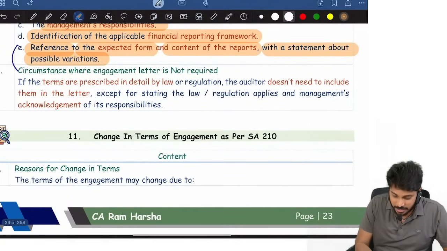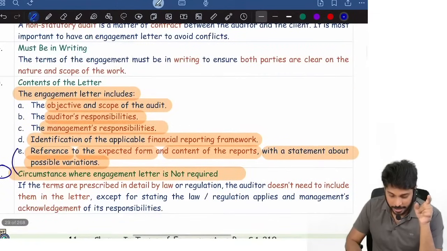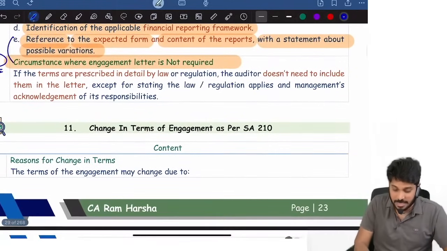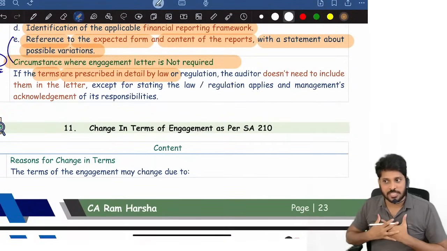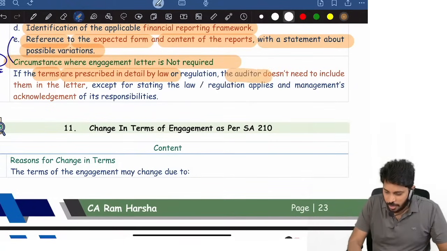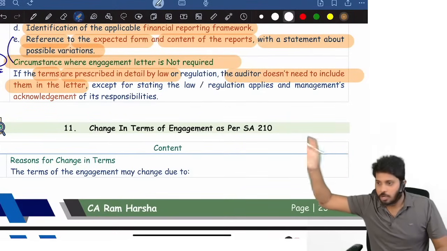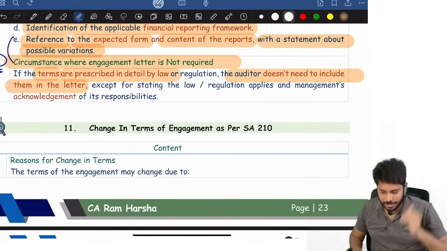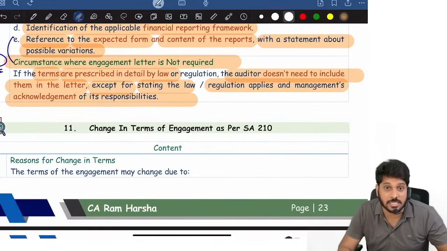Now, there are some circumstances where engagement letter is not required. In exam, they can ask you this point also. Like they'll ask you, what are the contents of engagement letter? Under what circumstances engagement letter is not required? For example, if terms are given in law in detail, law and regulation, suppose we are doing stat audit. In the law and regulation itself, terms of engagement are clearly defined. The auditor doesn't need to include them in the letter. So, whatever terms and conditions law already gave publicly, don't mention that. Any other terms, if at all missing in the law, mention the terms and conditions clearly. Except that, stating the law or regulation applies and management acknowledges its responsibilities.